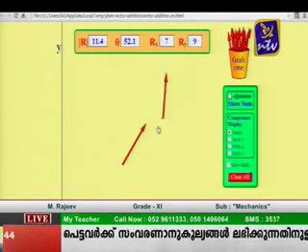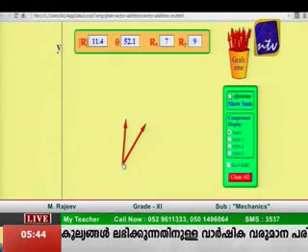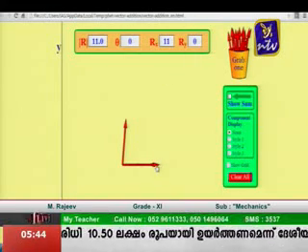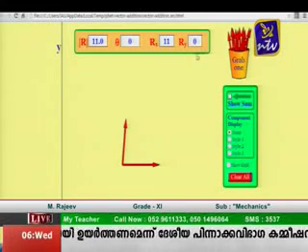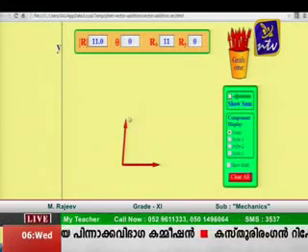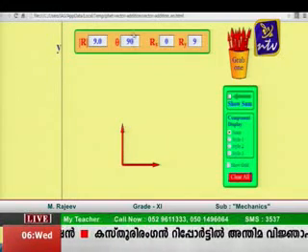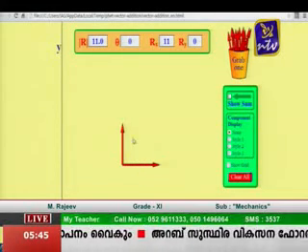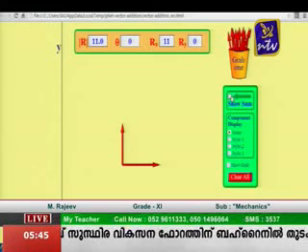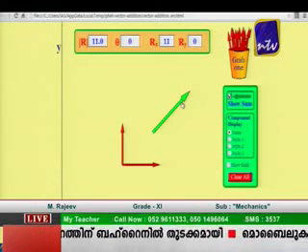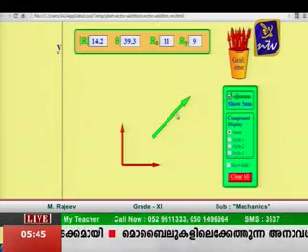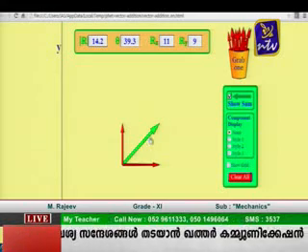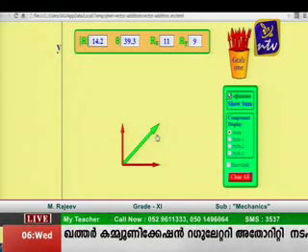If you consider one more vector, and I'm taking this along the x-axis, you can see that if a vector is along the x-axis, there is zero component along the y-axis. Another vector is at 90 degrees, and this one is at 0 degrees. Two vectors, and the resultant is the vector sum of these. When you apply the parallelogram law, we consider it like this. This is the resultant, showing the parallelogram law.